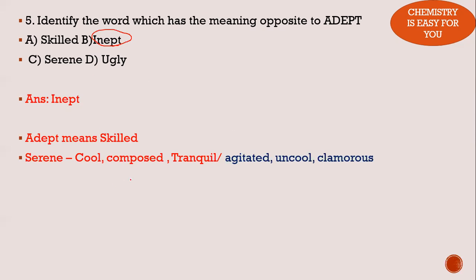So this is how you have to work it out. Serene, you could just write this word down. Serene actually means cool, composed, and what is the opposite of that word? Try to use this in some sentence. Practice till your examination. Go through a lot of questions. You will be very well aware of almost all of these words.